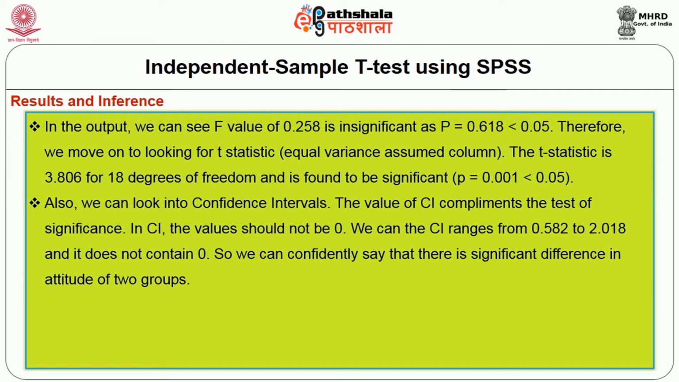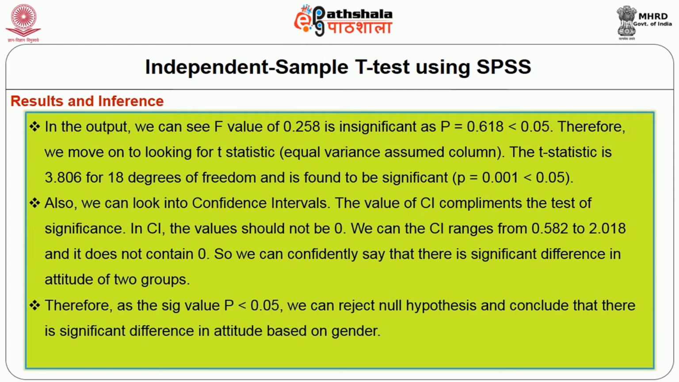So we can confidently say that there is a significant difference in attitude of the two groups. Therefore, as the significance value p is less than 0.05, we can reject the null hypothesis and conclude that there is a significant difference in attitude based on gender. Further, the mean of male is 1.30 times greater than that of female.